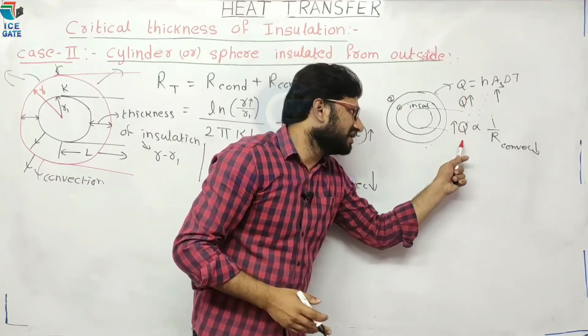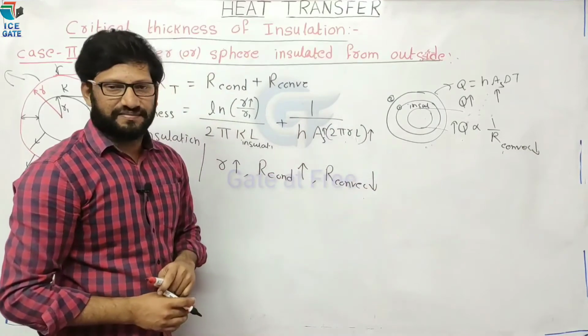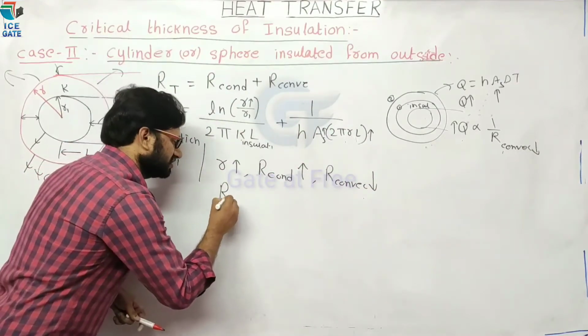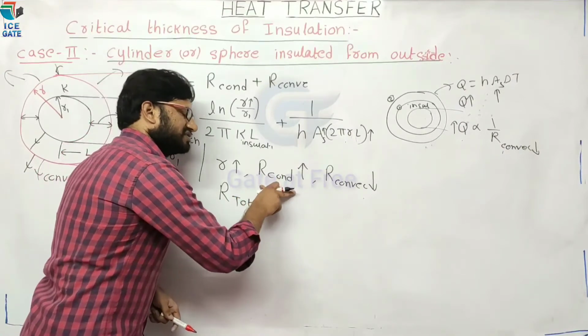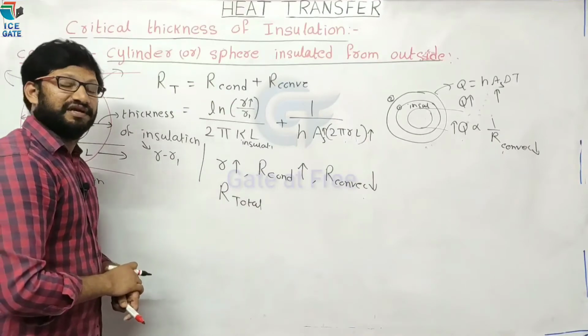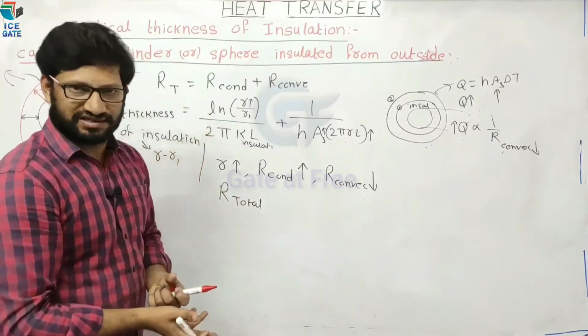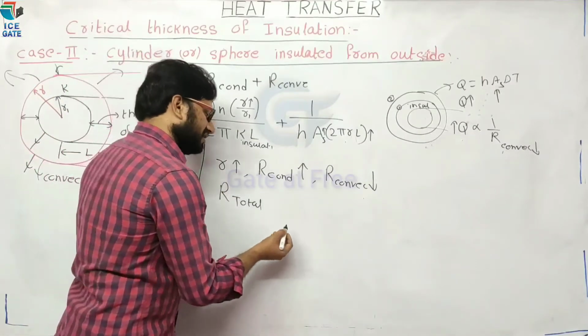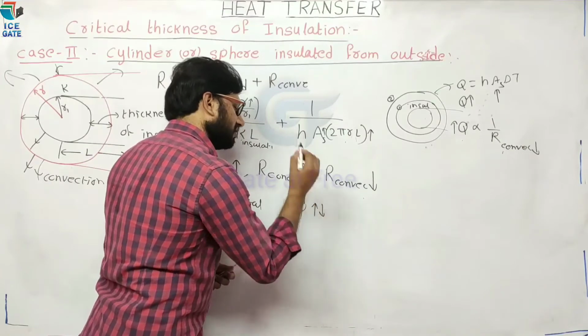If convective heat transfer increases, convective resistance decreases. Now, what about the total resistance? Conductive resistance is increasing, convective resistance is decreasing. Then the total resistance may increase or decrease. In the same way, heat transfer may also increase or decrease.